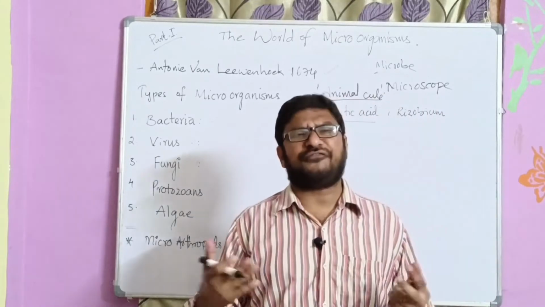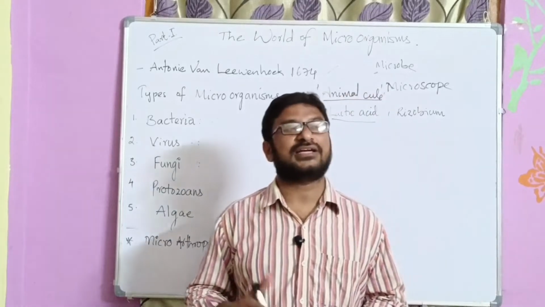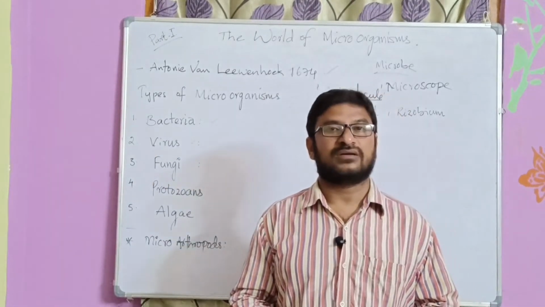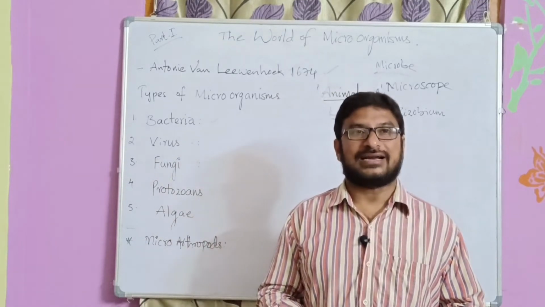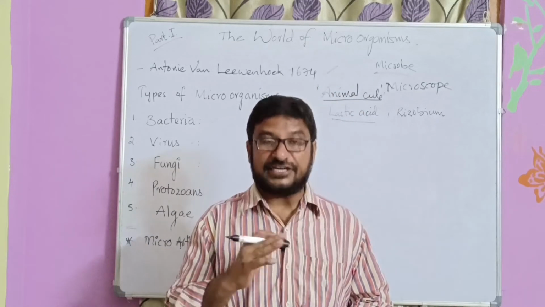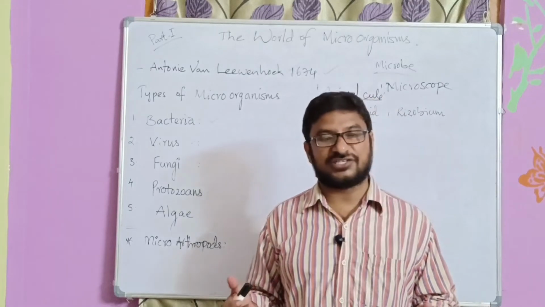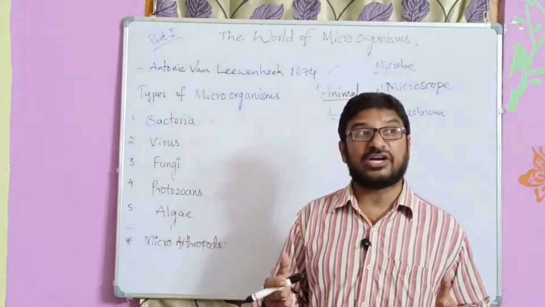And we know different types of harmful bacteria also, like Mycobacterium tuberculosis causing tuberculosis, Clostridium causing tetanus, and in this way several bacteria are very harmful.